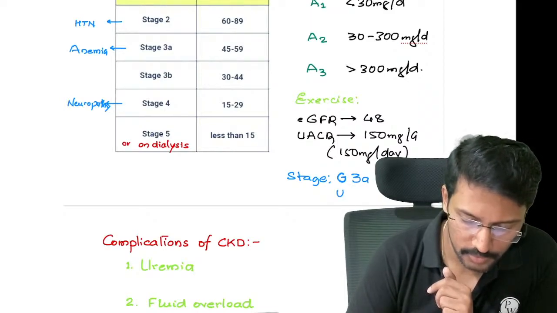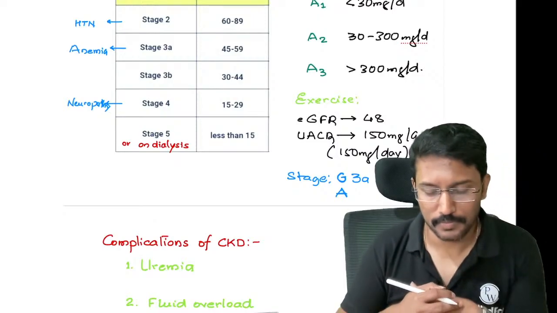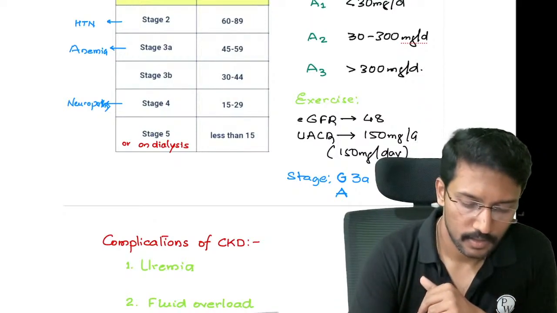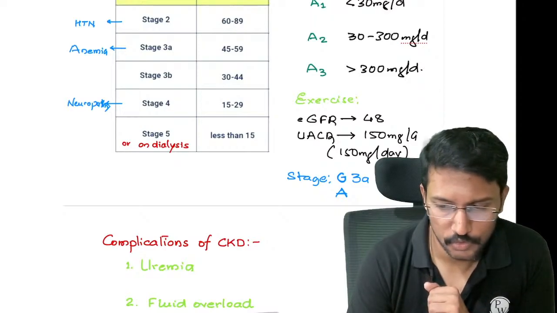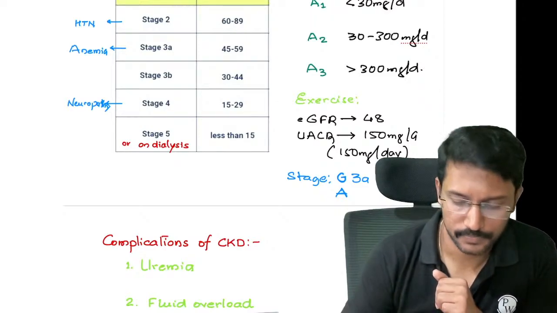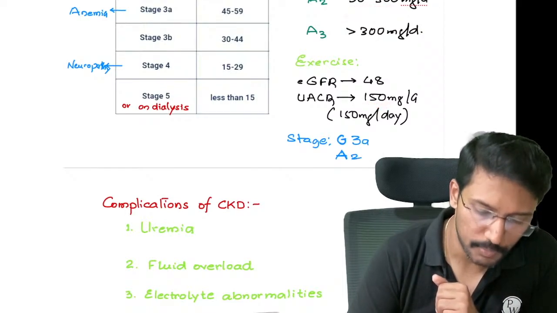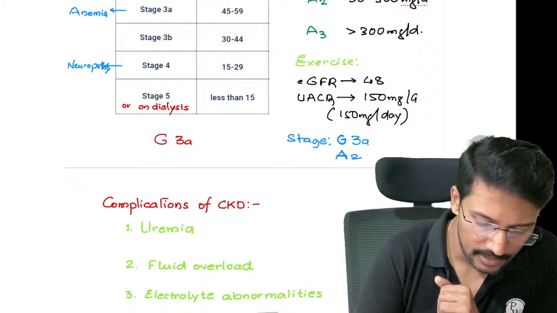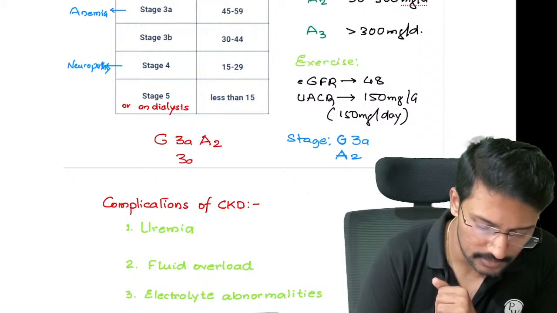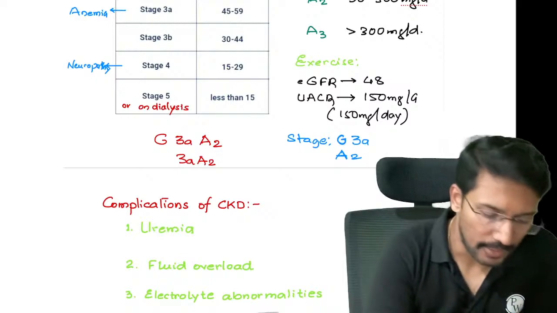But what about the urine albuminuria or proteinuria wise? Should be A1, A2 or A3. 150 milligrams falls into A2, right? So this patient's stage will be reported as 3A A2, or in simple words 3A A2. So please practice this.